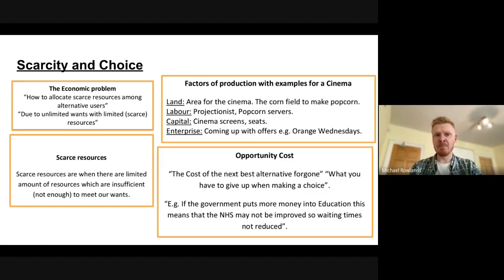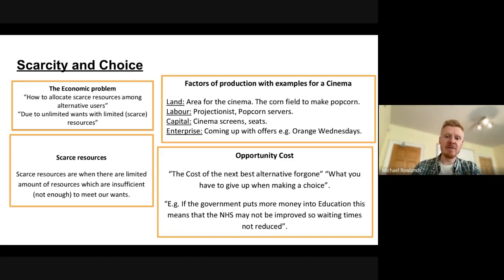Now, if we take a step back and think back to the economic problem, we said the fundamental economic problem is that we have unlimited wants and scarce resources. Therefore, choices have to be made. Okay? Whenever you've got scarcity, you've got choices. And wherever you've got choices, you've got opportunity cost. So an opportunity cost is the cost of the next best alternative foregone. That is what you have to give up in order to make a choice.